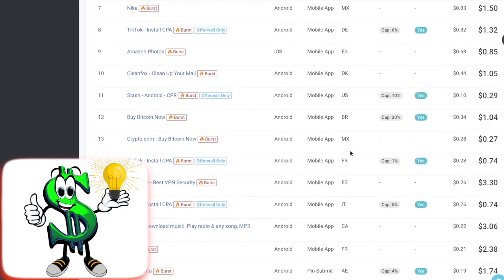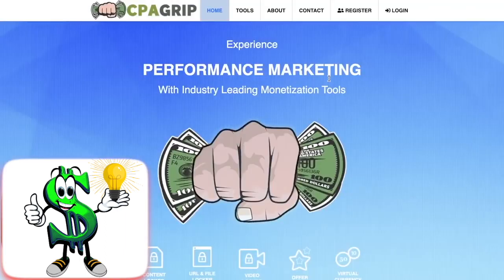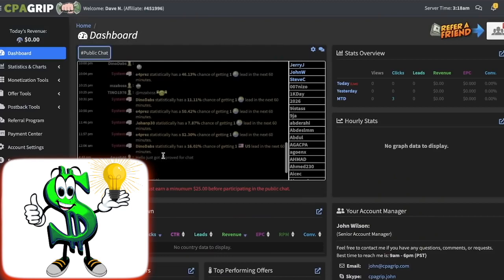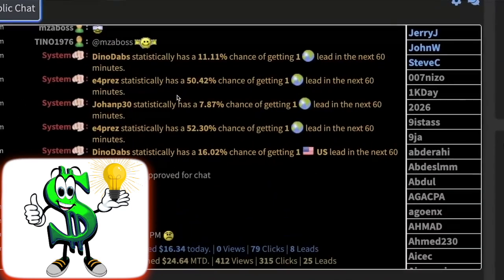You must go to the following platform, cpagrip.com, if you're unable to discover an offer similar to that one on CPA Lead. CPA Grip is another CPA network where you can sign up, grab certain offers, and get paid to sign up for those offers. People are motivated to sign up for those offers because they stand to gain something. How does it operate? All you need to do is create an account, log in, and after that, you'll be able to observe these folks who are already generating money.